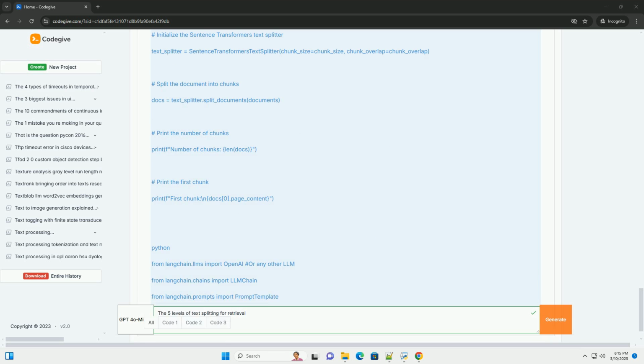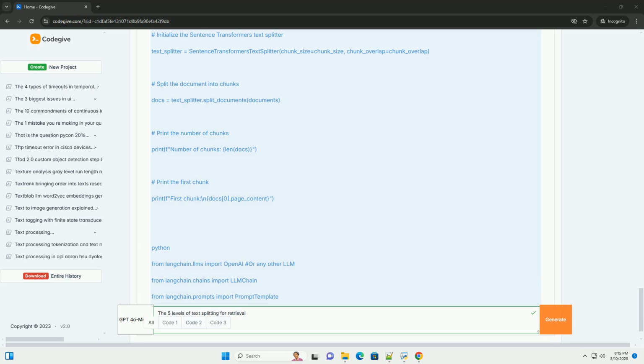Level 1, Character splitting. Concept: splitting the text based on a fixed number of characters. This is the most basic approach. Pros: simple to implement. Cons: often leads to semantic breaks, splitting sentences or paragraphs midway, making the resulting chunks less meaningful.